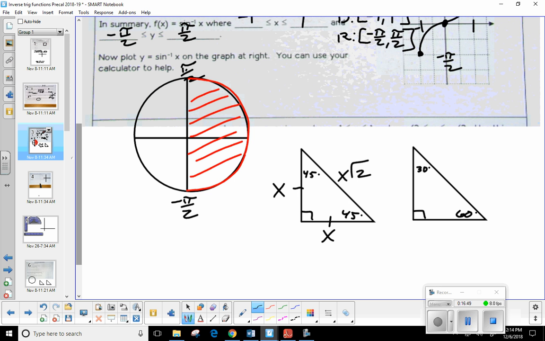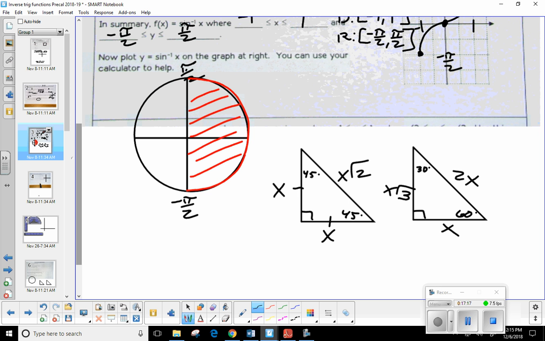And in a 30, 60, 90, the side directly opposite 30 was always x. How do I write the longer leg in terms of the shorter? Oh, not 2x. That's x square root of 3. And the hypotenuse is always double the shorter side. The reason we did that is because we need to recognize what type of triangles we have.